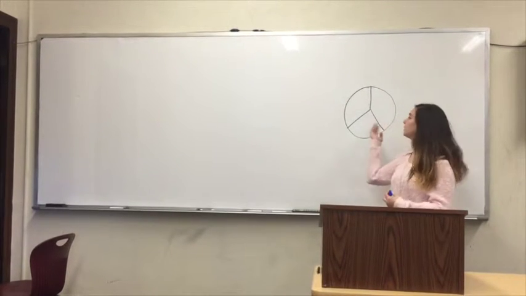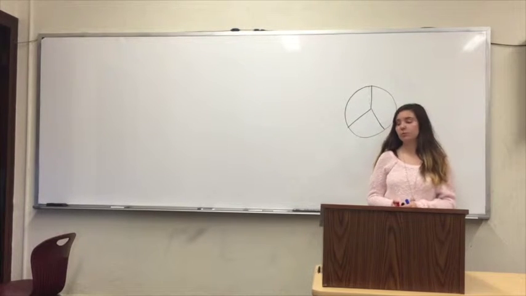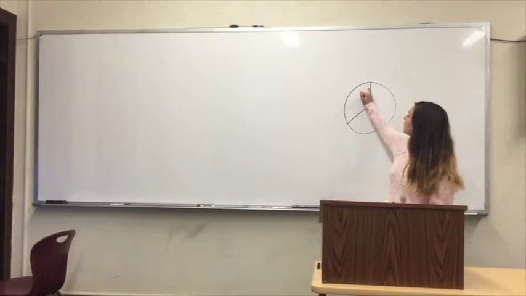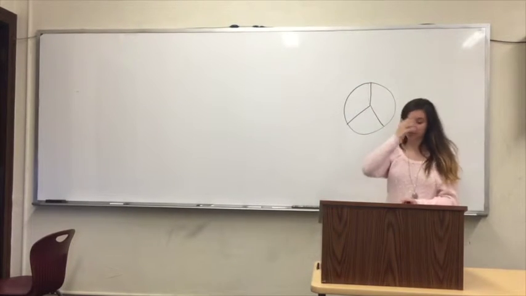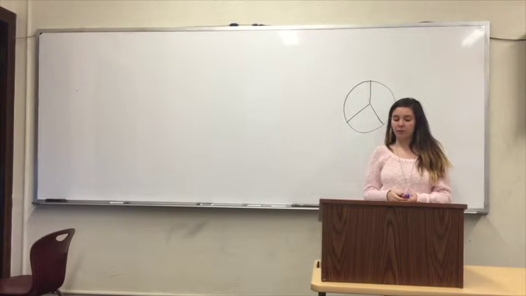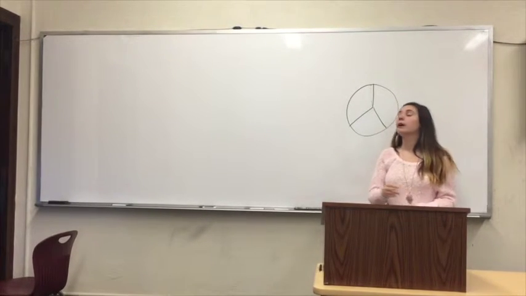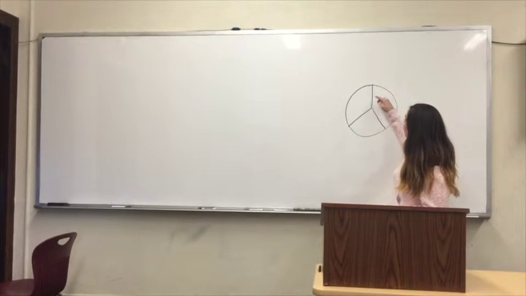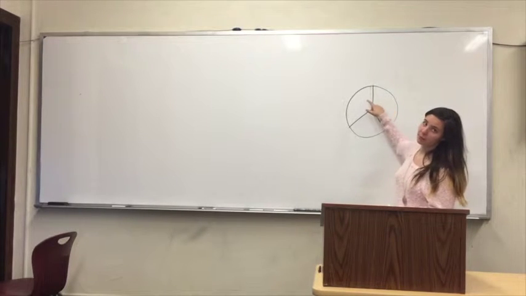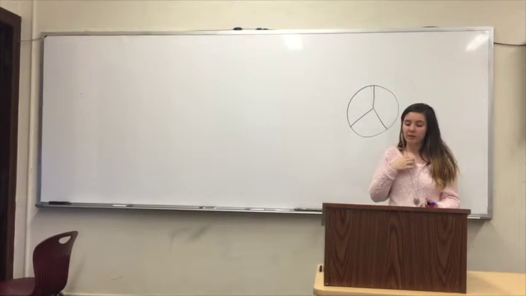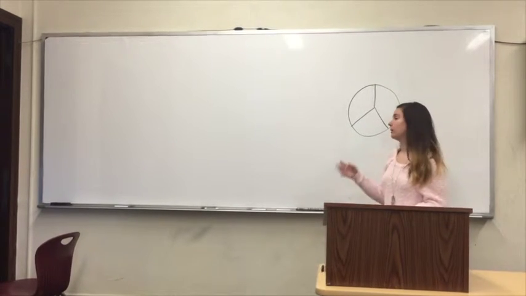So then they would pass it to player 3, and player 3 would choose whichever piece out of the 3 that they wanted, excluding this little trimmed bit. Then it would go back to player 2, and if the trimmed piece had not already been picked, then player 2 would choose that piece, and player 1 would get whatever is left.